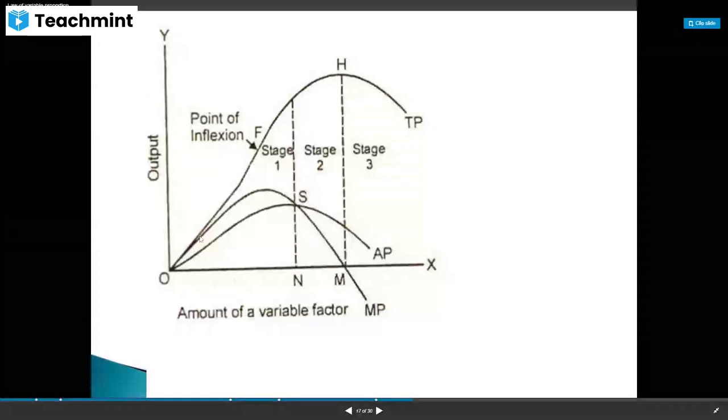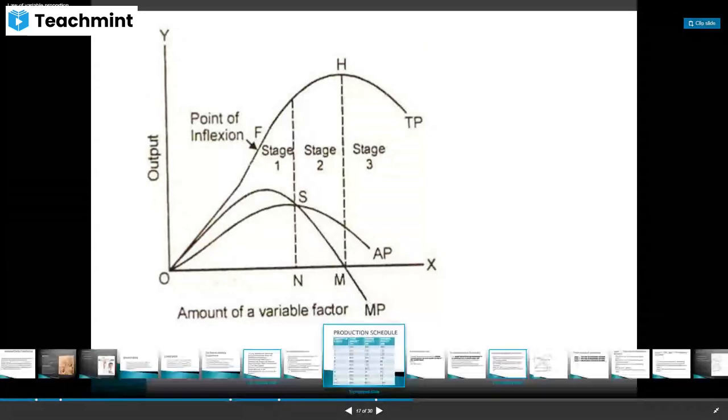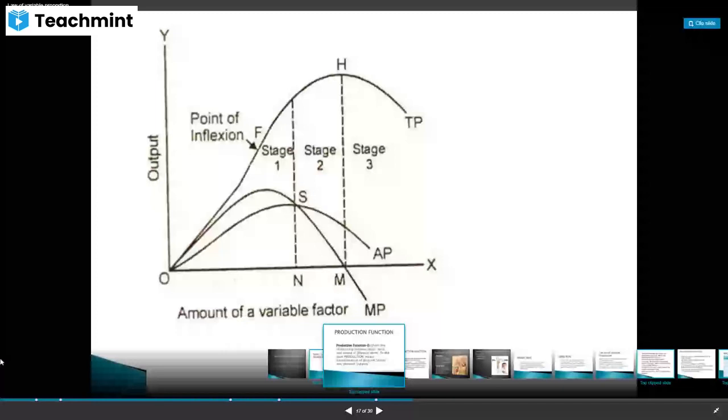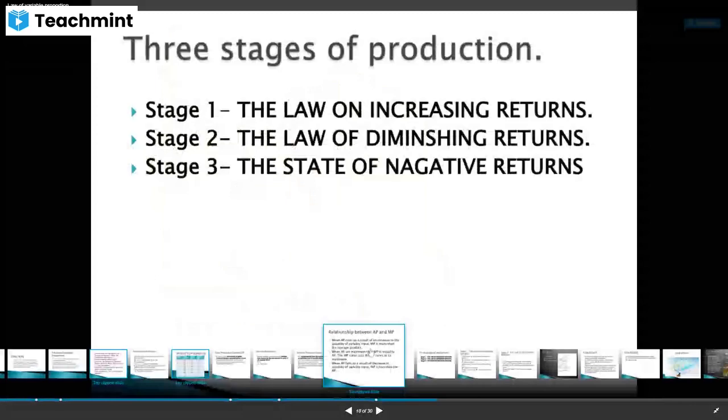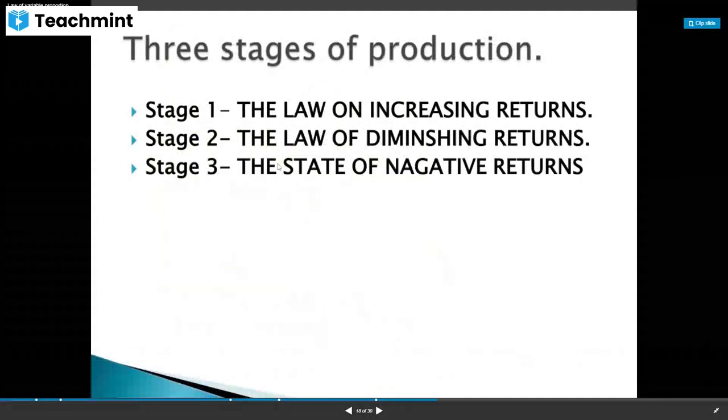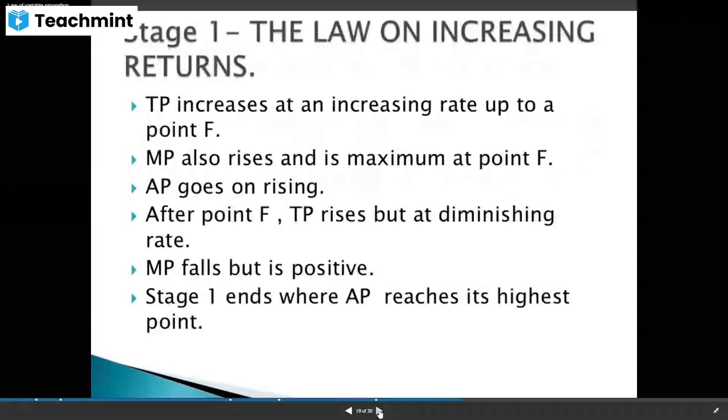And the third curve is the marginal product curve. It is increasing, in the first stage itself it is maximum, and afterwards it is decreasing, and when moving from the second to the third stage, it becomes zero, and in the third stage it becomes negative. So these are the three stages we can observe in the three types of curves. There are three stages of production: the law of increasing returns, then the law of diminishing returns, then the state of negative returns.